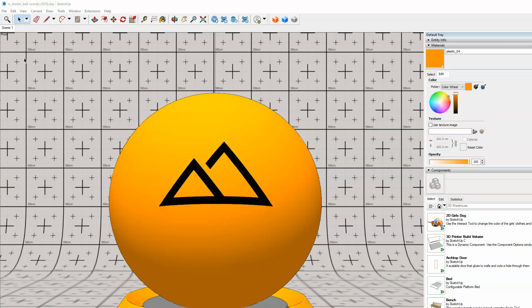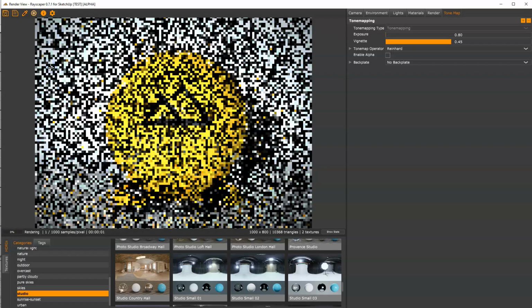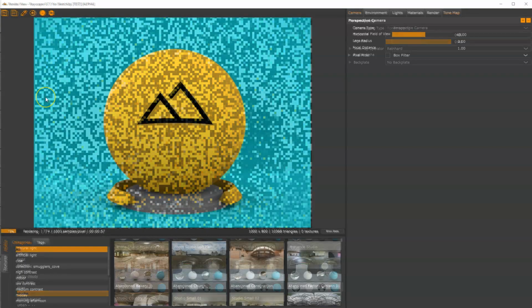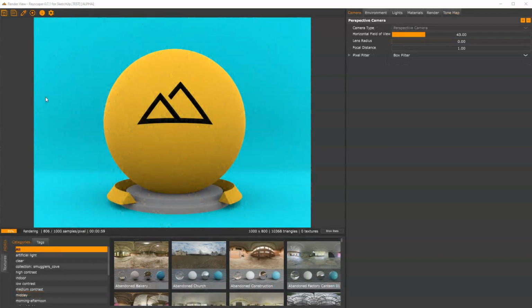Whereas with the 2020 version, only the background will render in cyan. The first thing we'll do is make sure we have the Rayscaper toolbar on top here, and we will launch the Rayscaper render view. What you see here now is the Rayscaper main render view. This is the main window you'll interact with when using Rayscaper. We'll go quickly over all the different panes in the render view.